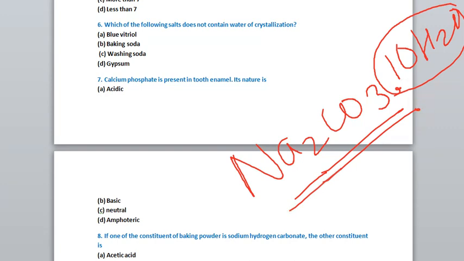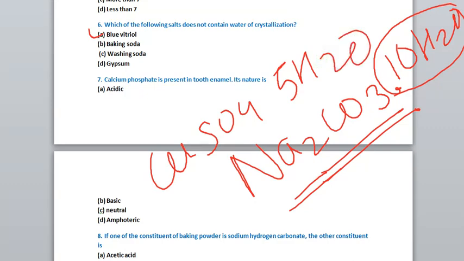Correct? Now, in the given options, which of the salts does not contain water of crystallization, they are asking. So blue vitriol, the formula of blue vitriol is CuSO4.5H2O. So this 5H2O is water of crystallization. So this option is not correct. Baking soda, what is the formula of baking soda? NaHCO3. This is the formula for baking soda.